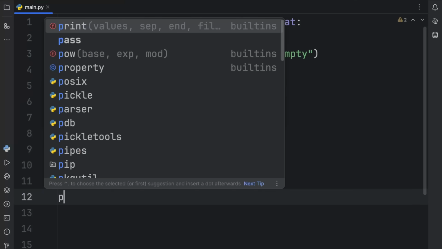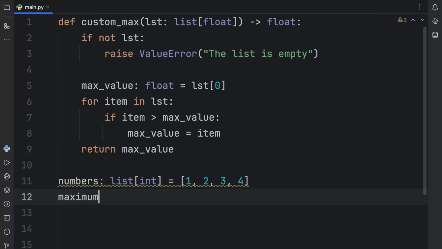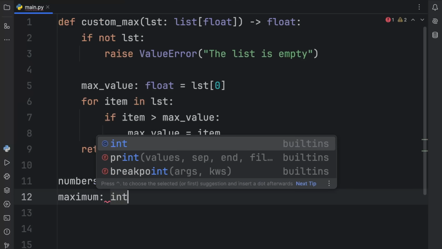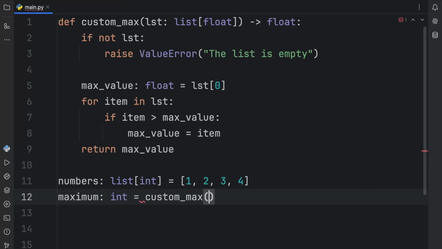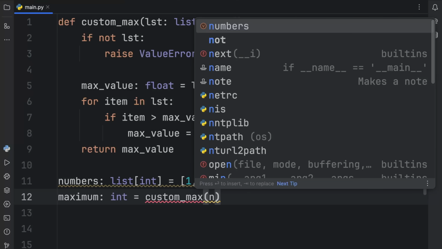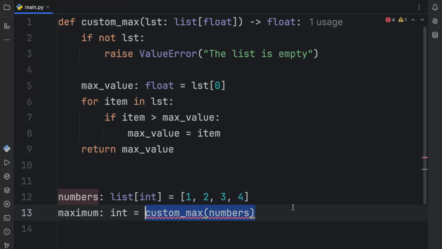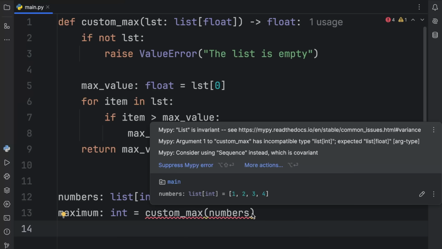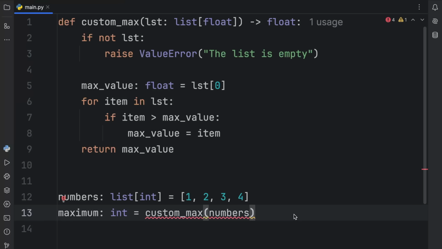So what I'm going to do is print maximum, once again, of type integer, and that's going to equal the custom max value. Then we can pass in the numbers. And MyPy is not really happy with this because we typed in list of float and that we will return a float, while here we have an integer and we inserted a list of integer. We're just going to ignore that for now because we know that's going to work even if it's not a list of float. But next, let's print the maximum.